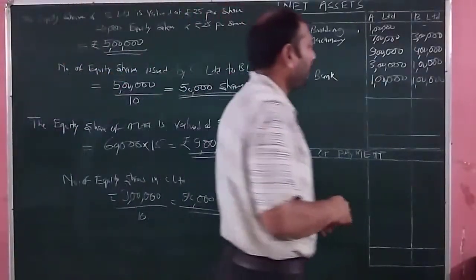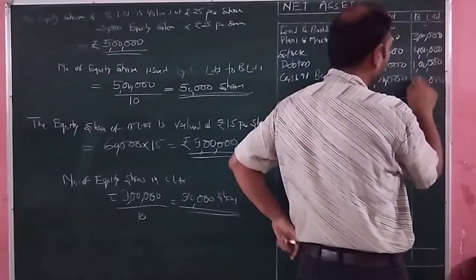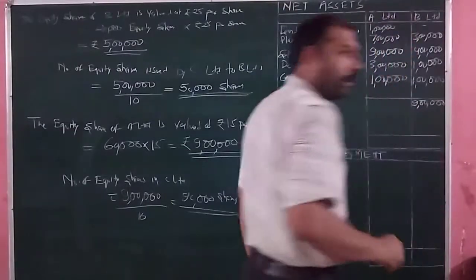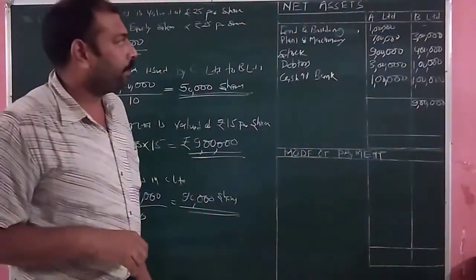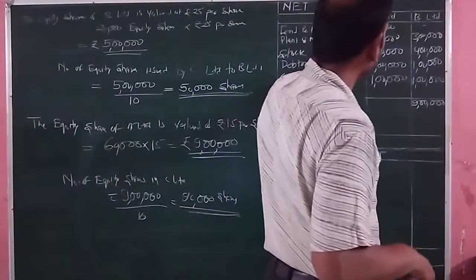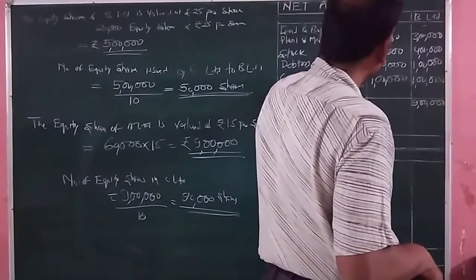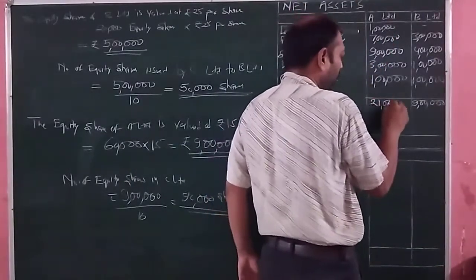In the total asset of B Limited, it is equal to 3 plus 4, 7, 8 and 9 lakh rupees. Next, in the books of A Limited, total value, it is equal to 1 lakh plus 7 lakh, 8 plus 9, 17, 17 plus 3, 20 and 1, 21 lakh rupees.